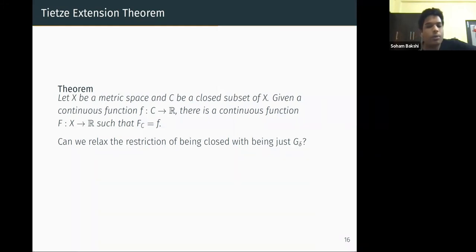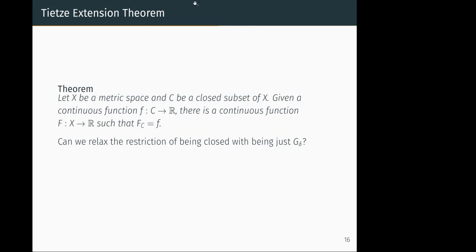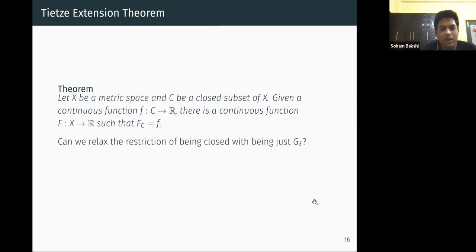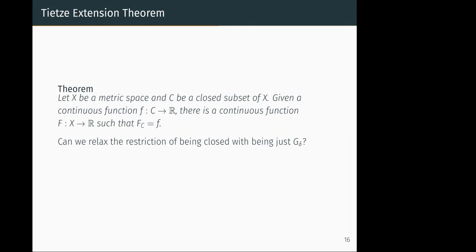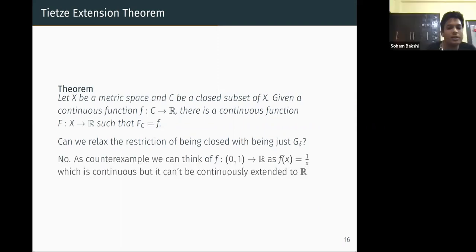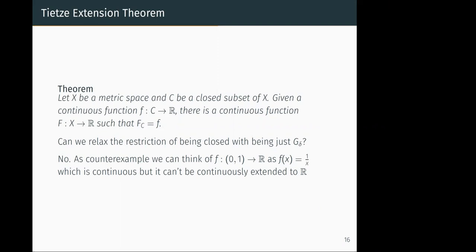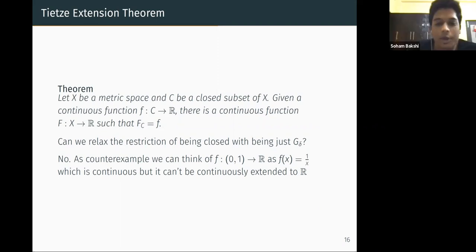You can think about it a bit, but the answer is no, we can't say that. Of course the answer is no, because otherwise the famous theorem would have stated G delta; it shouldn't be so easy. The theorem doesn't hold if C is open, right? Yes, exactly. Not for all open sets; we can just take an example like this. You can easily check that this is not continuously extendable on R, because at this point you can't define any value which will give you continuity at 0.